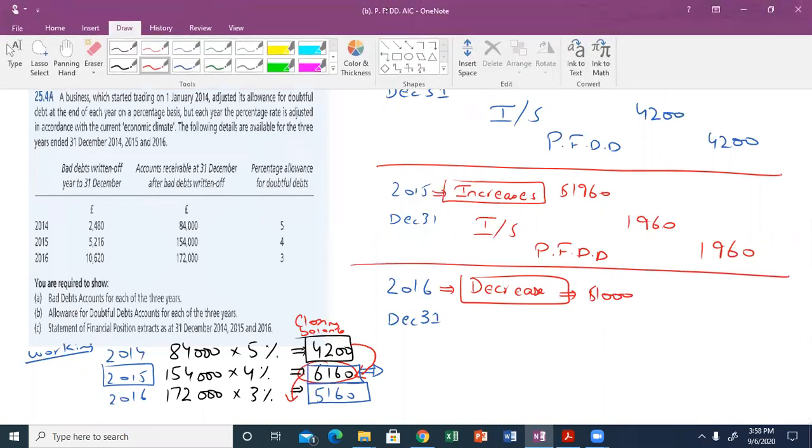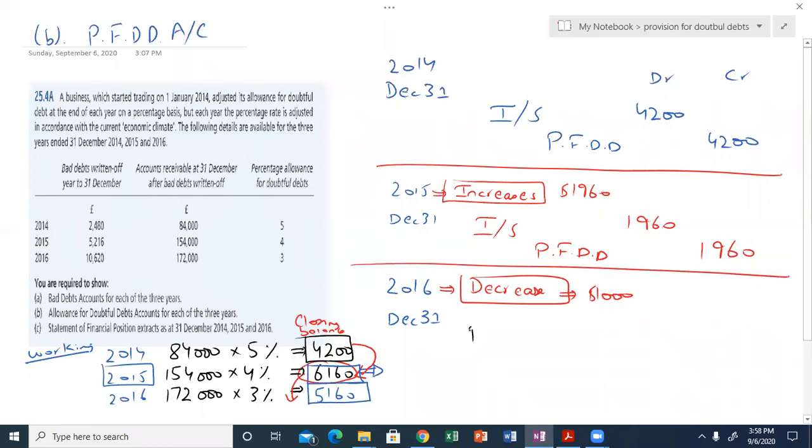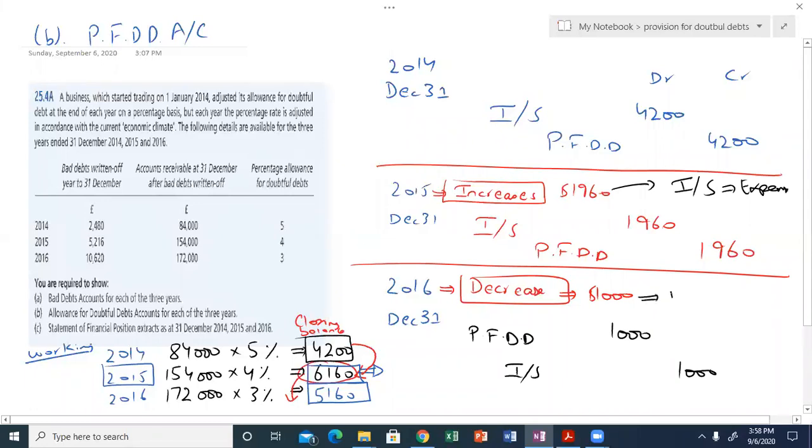In this case, we will make an accounting entry: provision for doubtful debts debit, because when provision decreases, it will come on the debit side, and income statement will be credited. An increase in provision will be charged in the income statement as an expense, and this decrease will be an income, and it will come in the section other income. So these are the accounting entries of the provision for doubtful debts.